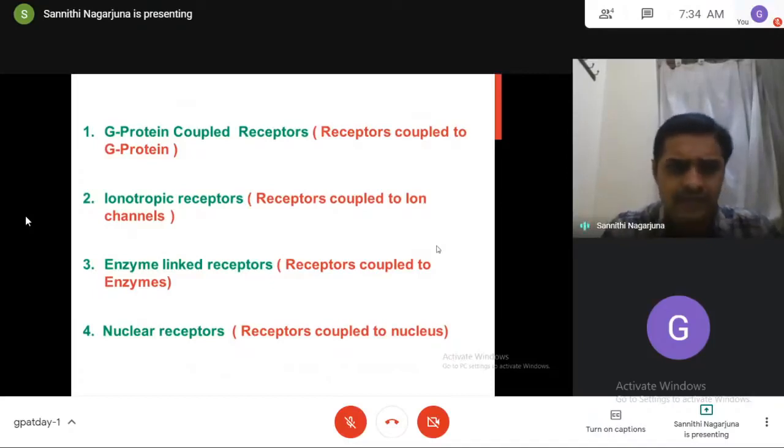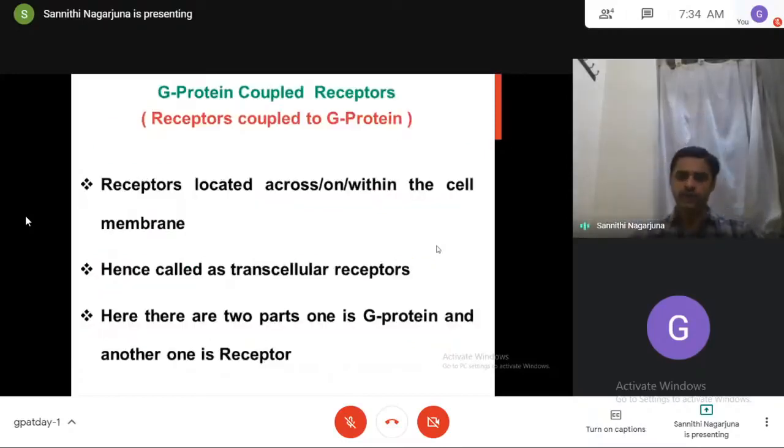But out of all these receptors, most of the receptors belong to the family of G-protein coupled receptors. Now we'll see about G-protein coupled receptors. They are very important. If you understand these, you can understand almost 80% of drugs in pharmacology.